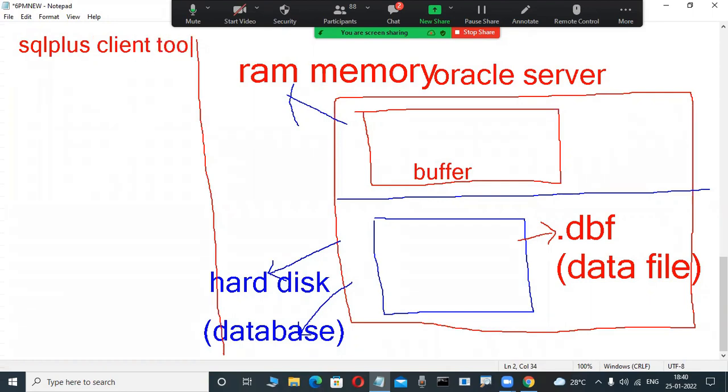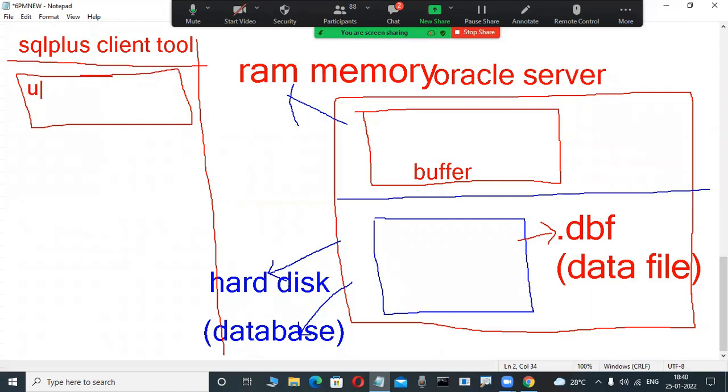SQL Plus is a client tool. Through this tool only, we are connected to the server. In this tool, there is a username and password. In the next class, aside from usernames and passwords, I will tell you which user to use, don't worry. Users are connected to the server by using a username and password for security purposes.